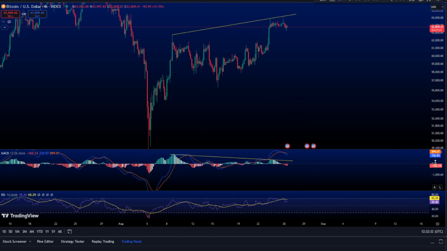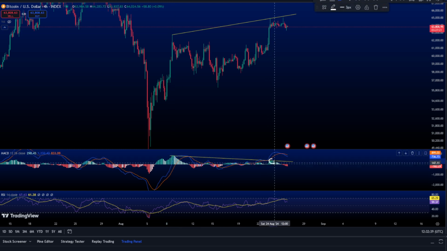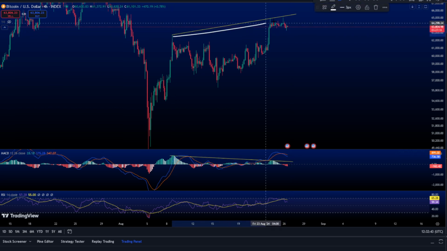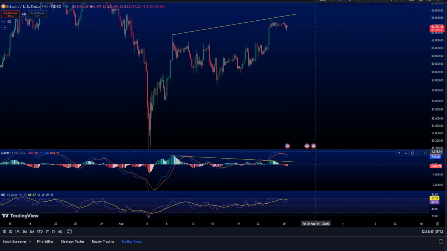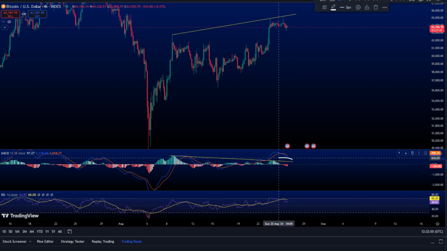And now MACD can support our analysis, as you can see from the top of this volume and the top of that volume here. We can see a clear divergence between both, and that might indicate, of course, a bearish wave towards the downside.